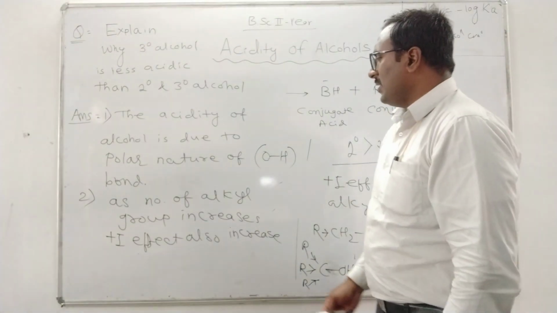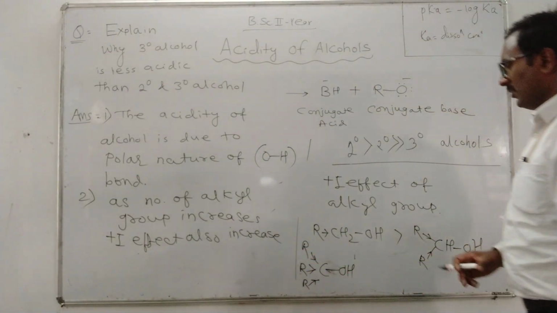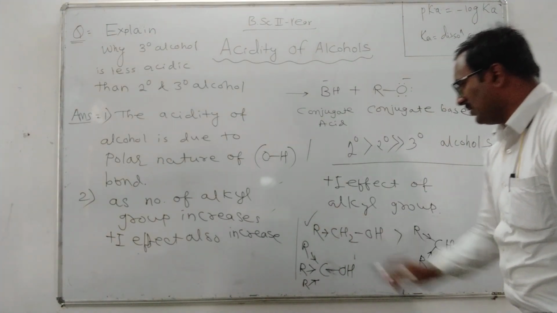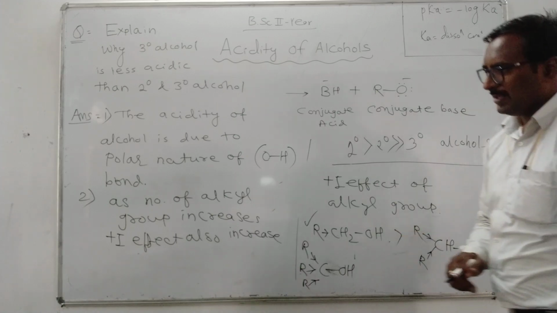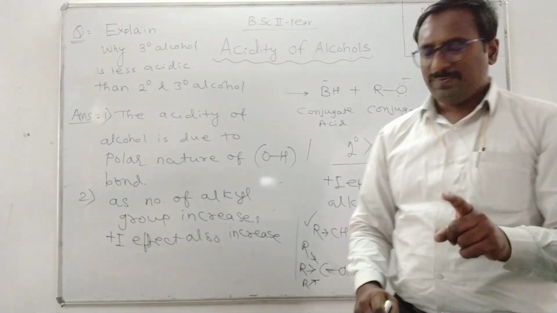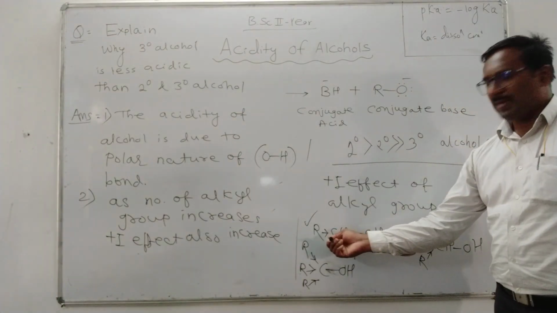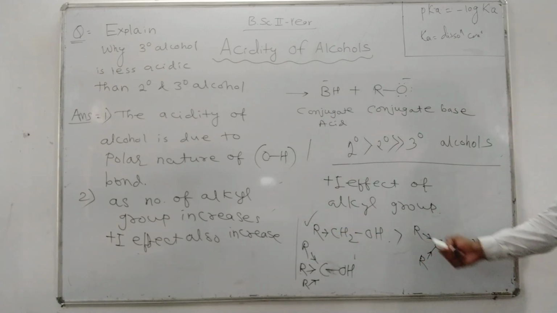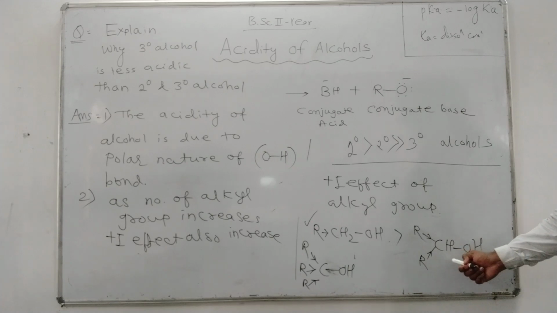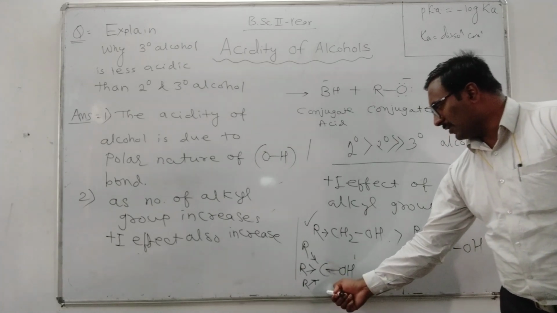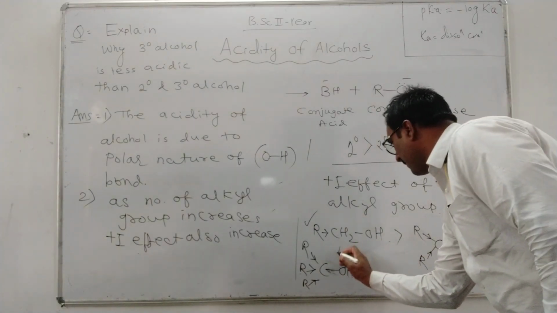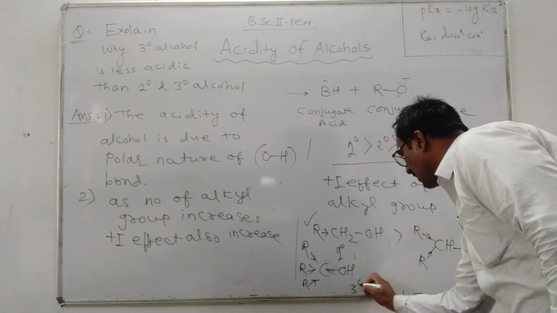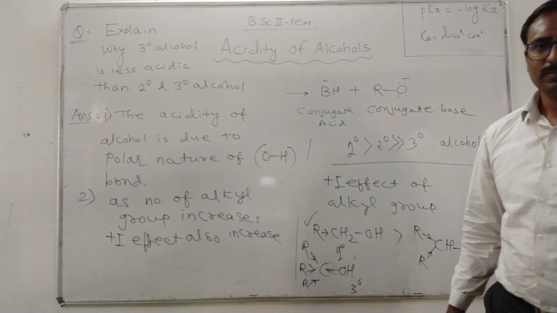In case of 1 degree alcohol, RCH2OH, there is only one alkyl group, therefore less plus I effect than 2 degree alcohol, which has two alkyl groups. And this is 1 degree, this is 2 degree, and this is 3 degree or tertiary alcohol.